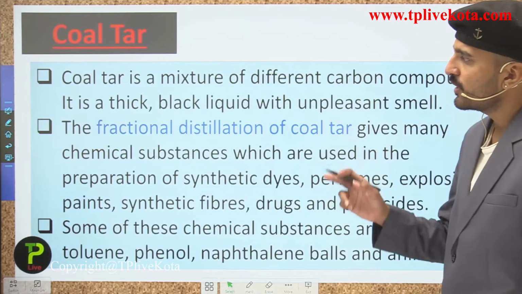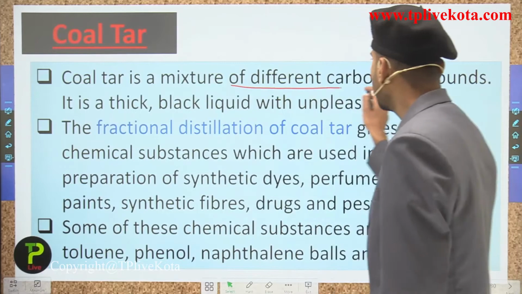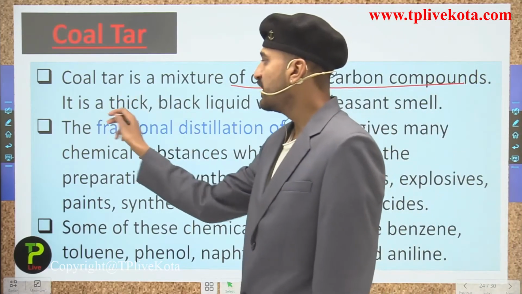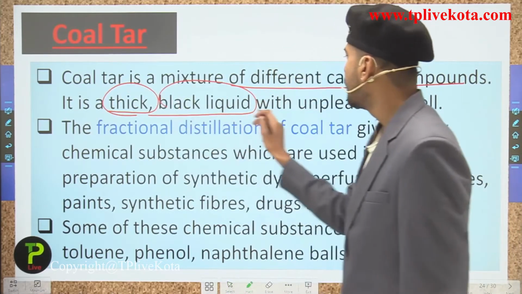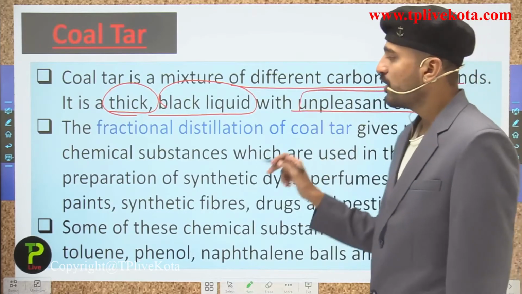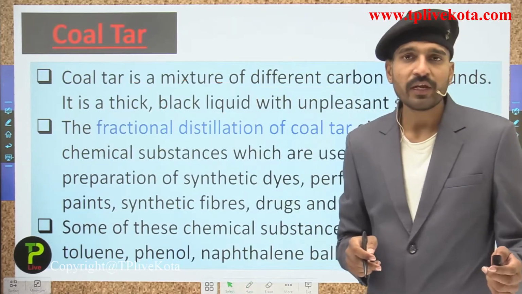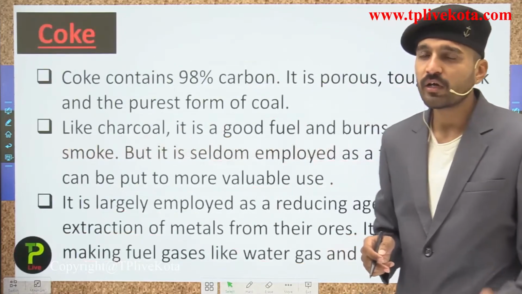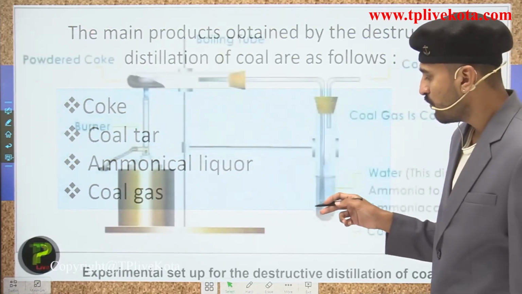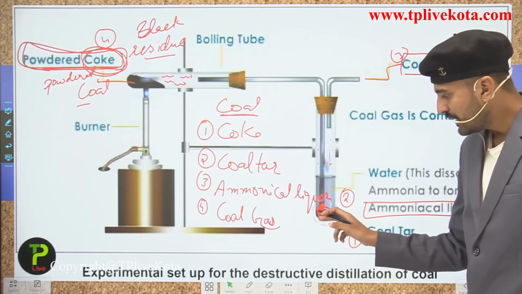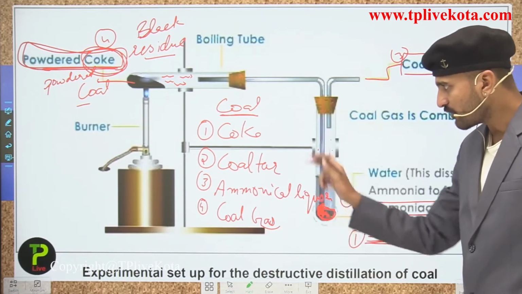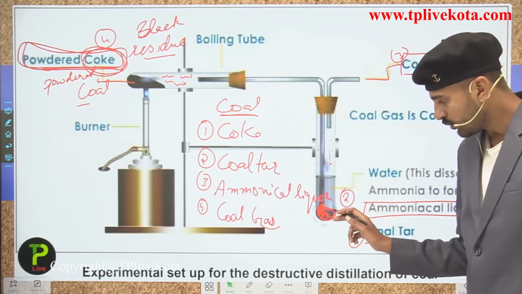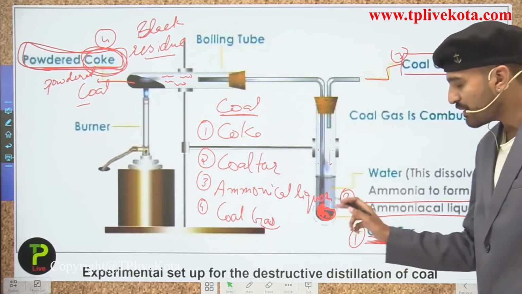So students, coal tar is what? Coal tar is a mixture of different carbon compounds. It is a thick black liquid with unpleasant smell. So students, what you have seen and where you have obtained the coal tar, so you have obtained the coal tar over here, that is in the water. So this insoluble liquid which is formed in the water after passing the vapors through it, so this insoluble liquid is what? That is the coal tar. It is black in color.